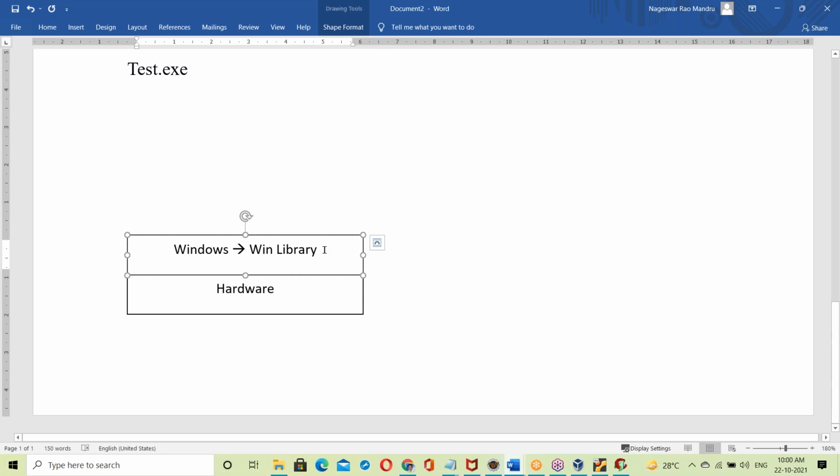On top of the hardware, this OS, Windows OS, is running, with the Windows library. So on top of the hardware, Windows OS is running, right?